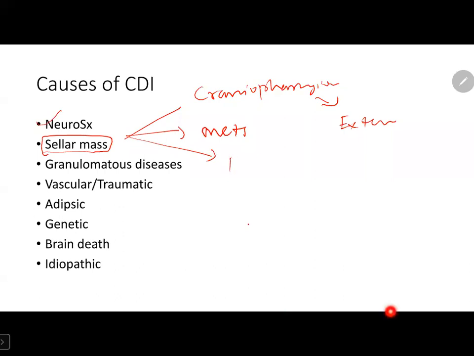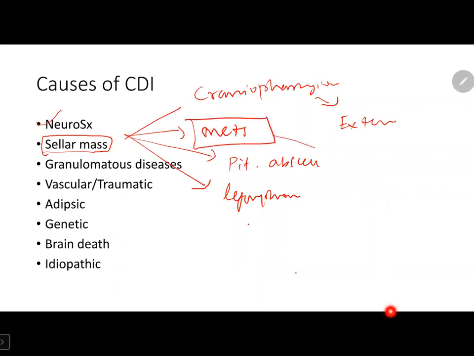Third one is pituitary abscess. Fourth one is posterior pituitary. So there are 2 points to note here. One is METs. Usually METs involving posterior pituitary are very slow growing.